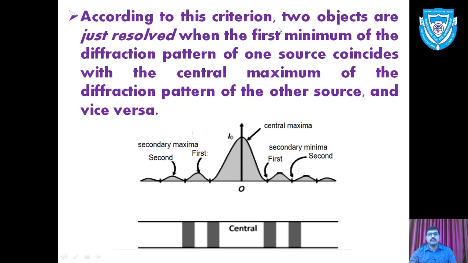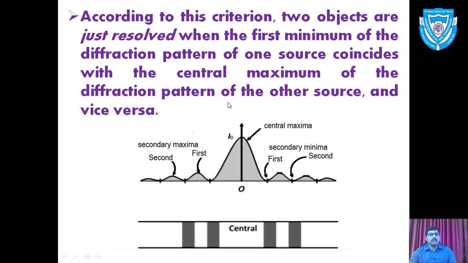According to this criteria, two objects are just resolved, meaning seen separate, when the first minimum of the diffraction pattern of one source coincides with the central maximum of the diffraction pattern of the other, and vice versa.